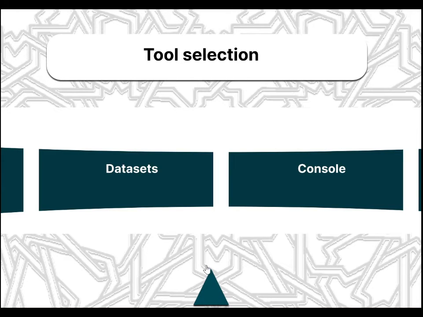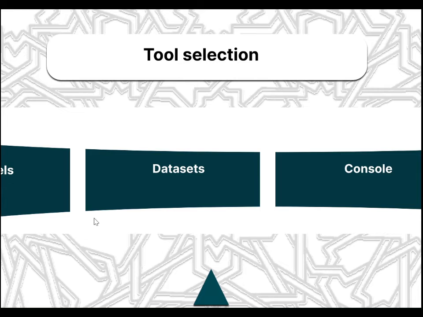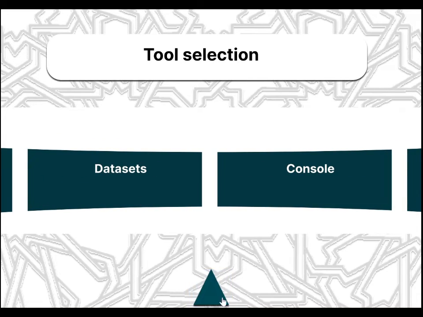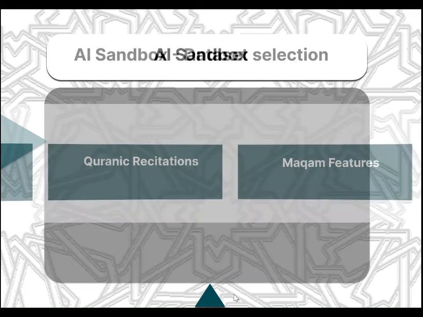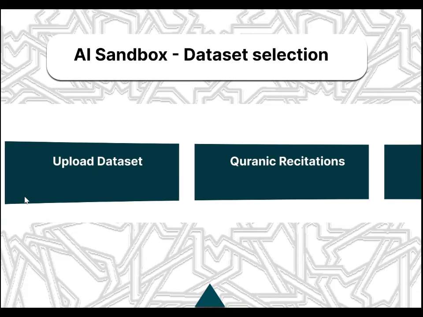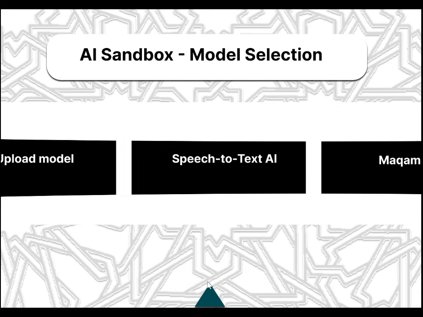Additionally, there's a bottom menu specific to the AI sandbox workflow, which provides two selection options. When I click on the menu, an overlay appears, allowing me to choose from models, datasets, console, and run the model. I can browse available datasets, upload my own, or share with the community. Similarly, I can explore models which can be community shared or personally uploaded, including options like speech to text AI and maqam to vec. If I select the console, I can view and edit the model's code directly.